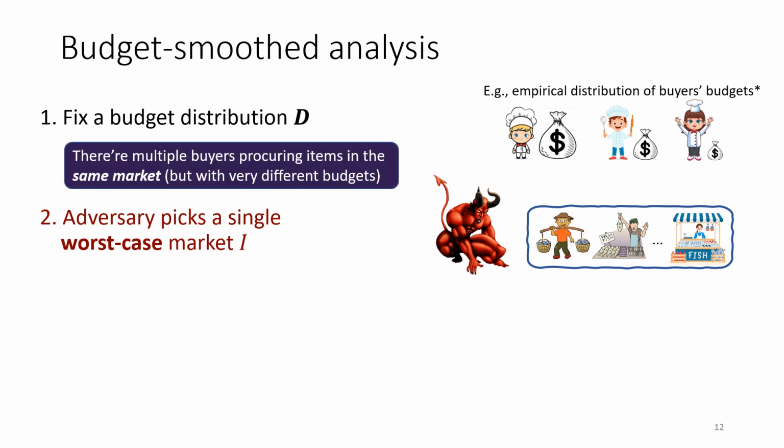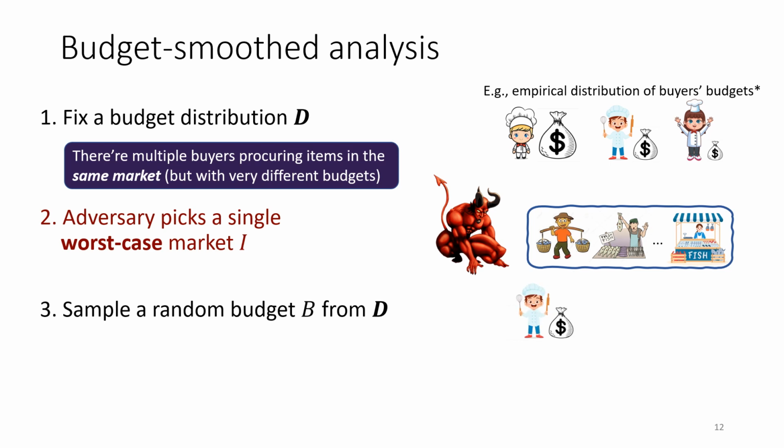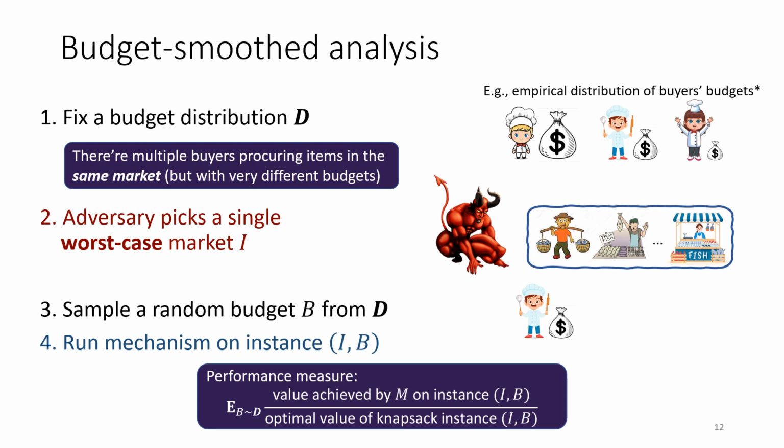Arguably, there are many buyers procuring items in the same market, but they have very different budgets. Then, we sample a random budget B from the distribution D and run the mechanism on the instance that is specified by market I and budget B. The performance measure for a mechanism is its expected competitive ratio, where the expectation is taken over the budget distribution D.